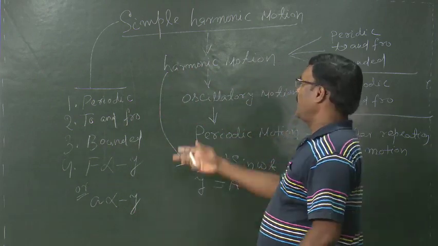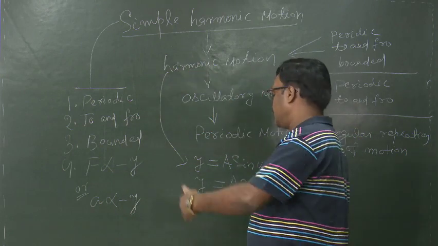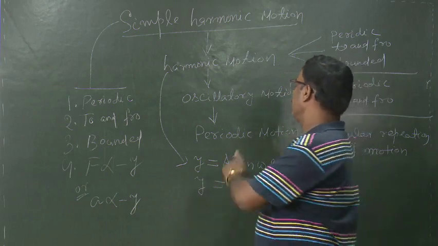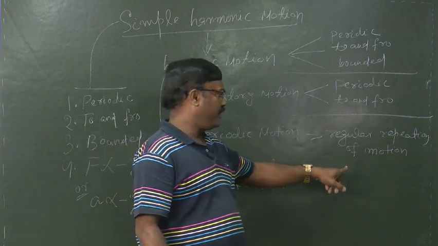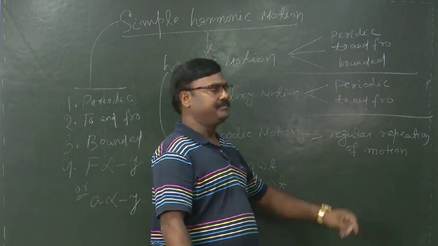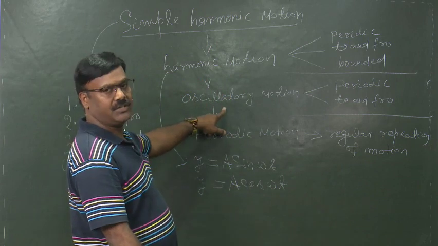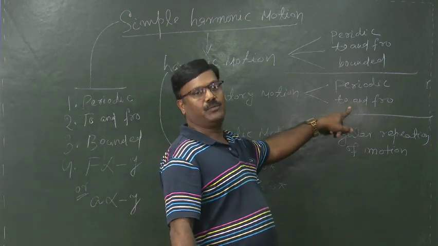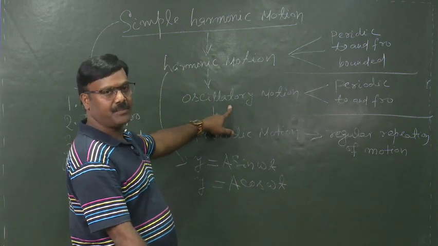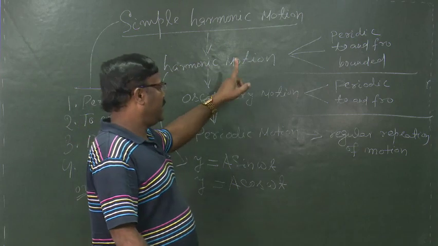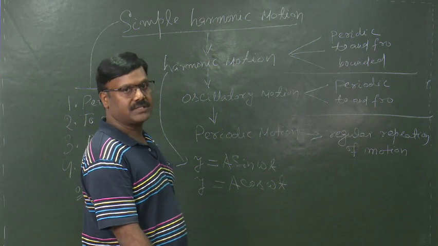I hope it is clear to you what is simple harmonic motion. Once again I am repeating, for the motion to be periodic, it should repeat at a regular interval of time, and periodic motion will be oscillatory when there is to and fro motion or back and forth motion. That means for any type of motion to be oscillatory, it should have periodic and to and fro motion conditions.